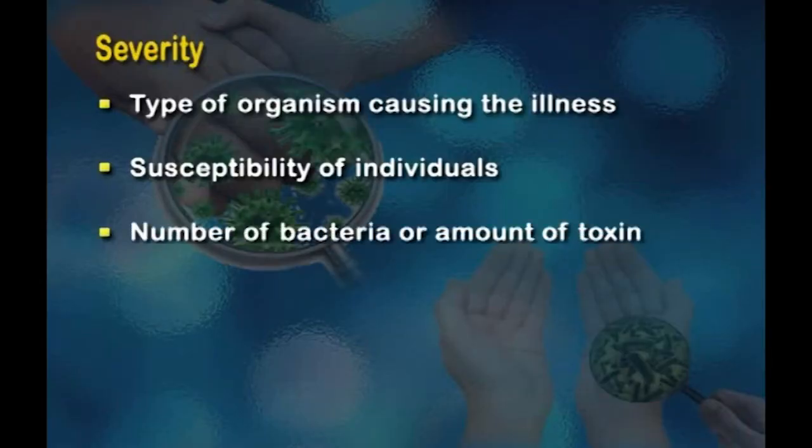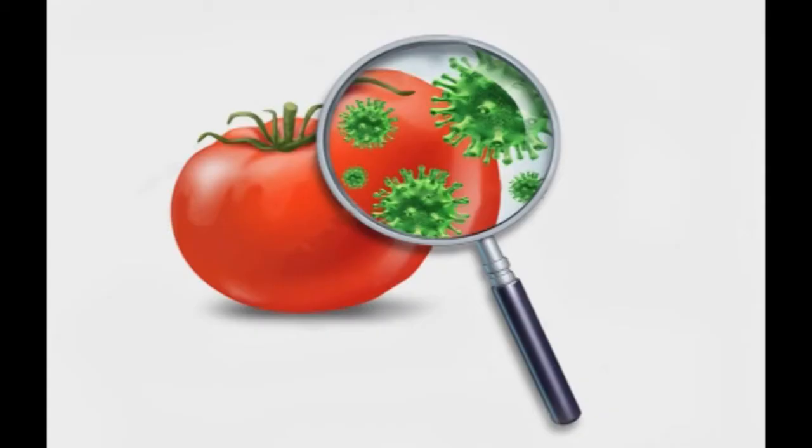For example, the very young and the elderly and people who are convalescing from a disease are more susceptible to foodborne illness. It will also depend upon the number of bacteria or amount of toxin consumed. If the food contains a large number of bacteria and more amount of toxin, then more severe is the foodborne illness. Now moving on to the different types of organisms which cause foodborne illness.